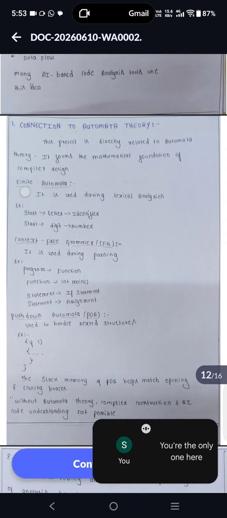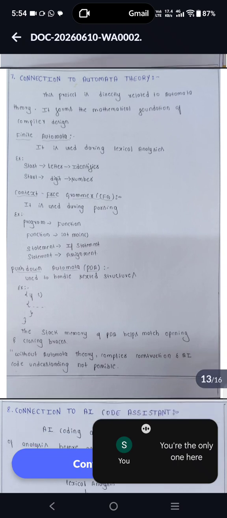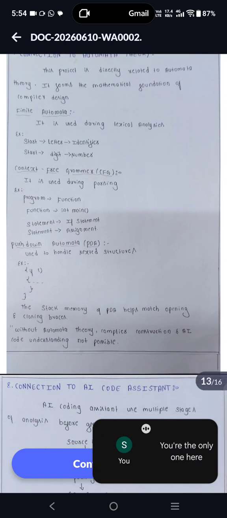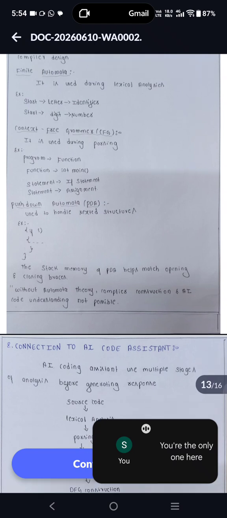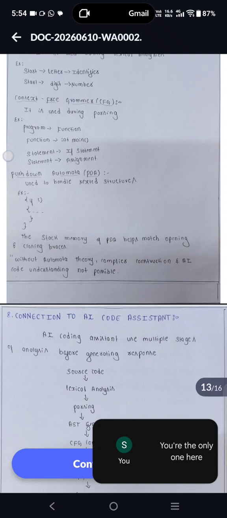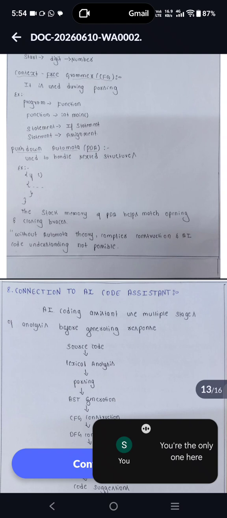Connection to automata theory: this project is directly related to automata theory, which forms the mathematical foundation of compiler design. Finite automata are used during lexical analysis, for example starting with a letter gives an identifier and starting with a digit gives a number. Context-free grammar is used during parsing, for example program, function, int main statement, if statement, and assignment.